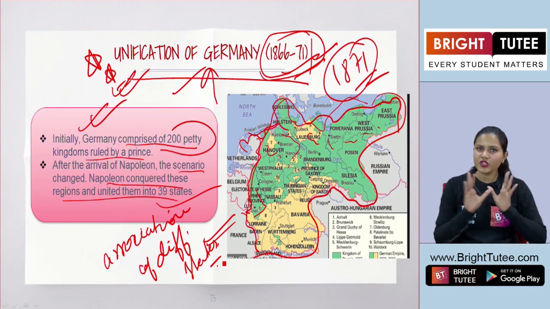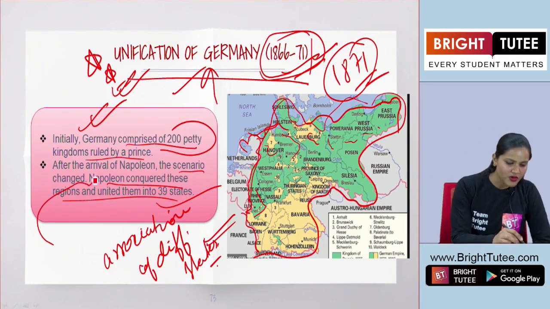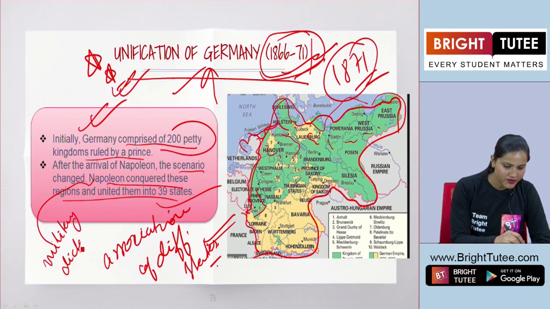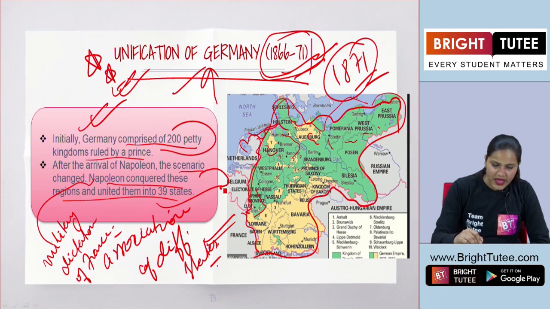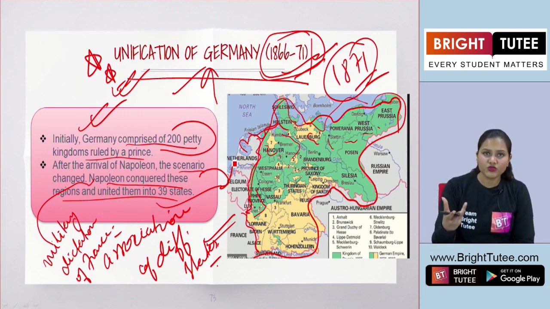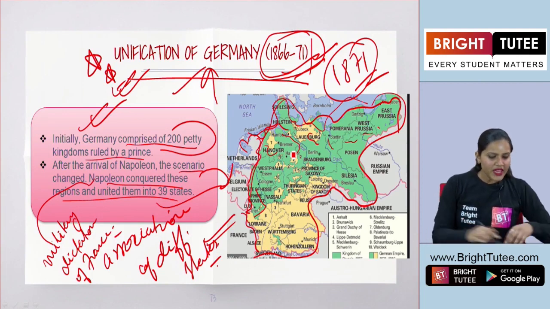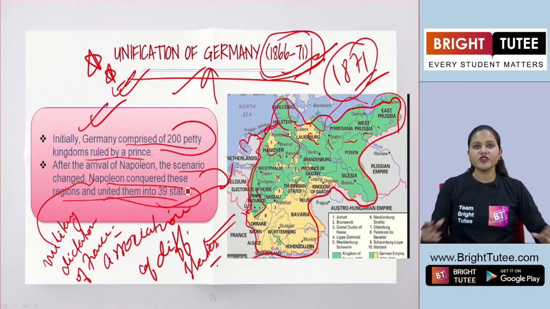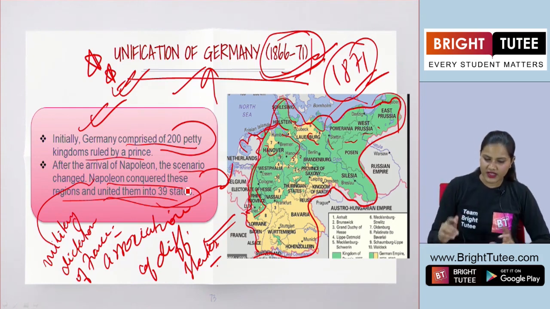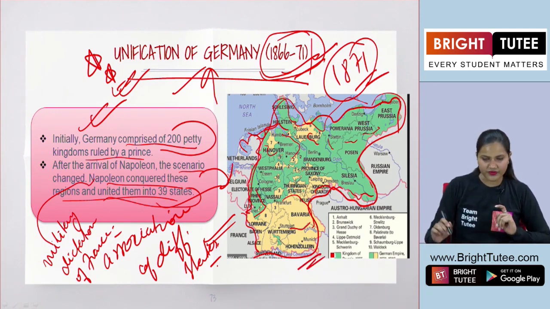So, Napoleon, you must be aware of this name here. Napoleon was the famous military dictator of France. So when he came to rule, he conquered the regions of Germany. And what did he do? He united all these petty kingdoms into 39 states, right? So you can see that there were a total of 39 states in Germany right now. Okay?